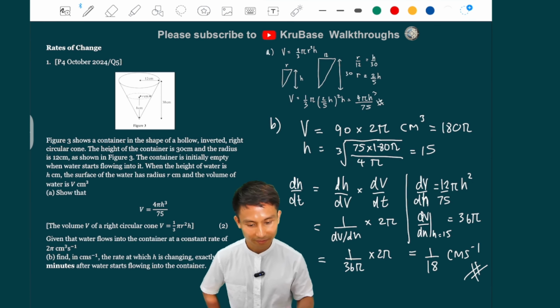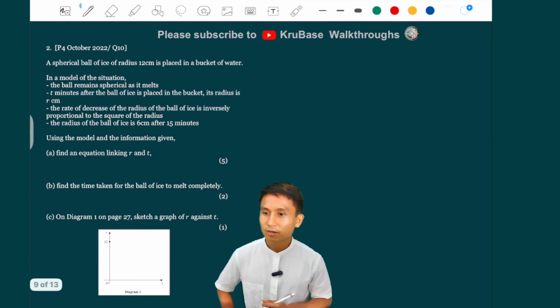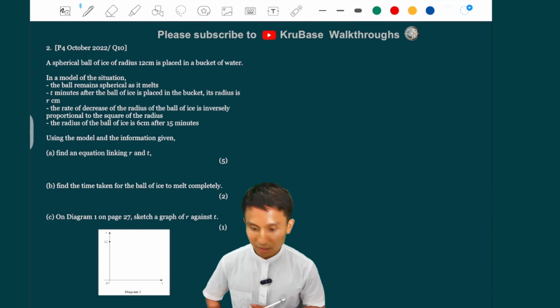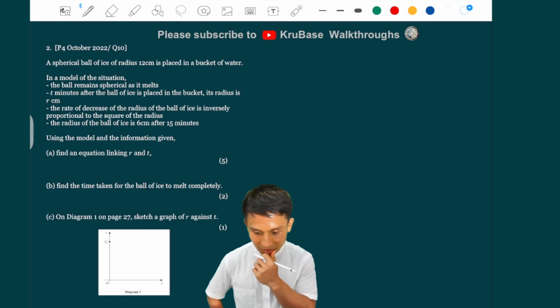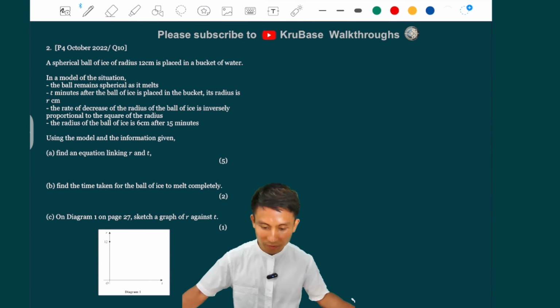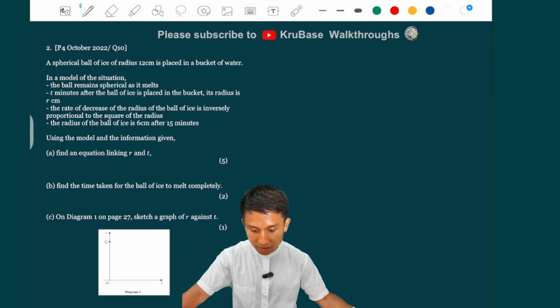All right. Next one from P4, October 2022. Also rates of change. A spherical ball of ice of radius 12 is placed into the bucket of water. In the model of the situation, the ball remains spherical as it melts. Okay. T minutes after the ball of ice is placed in the bucket, its radius is r centimeter.